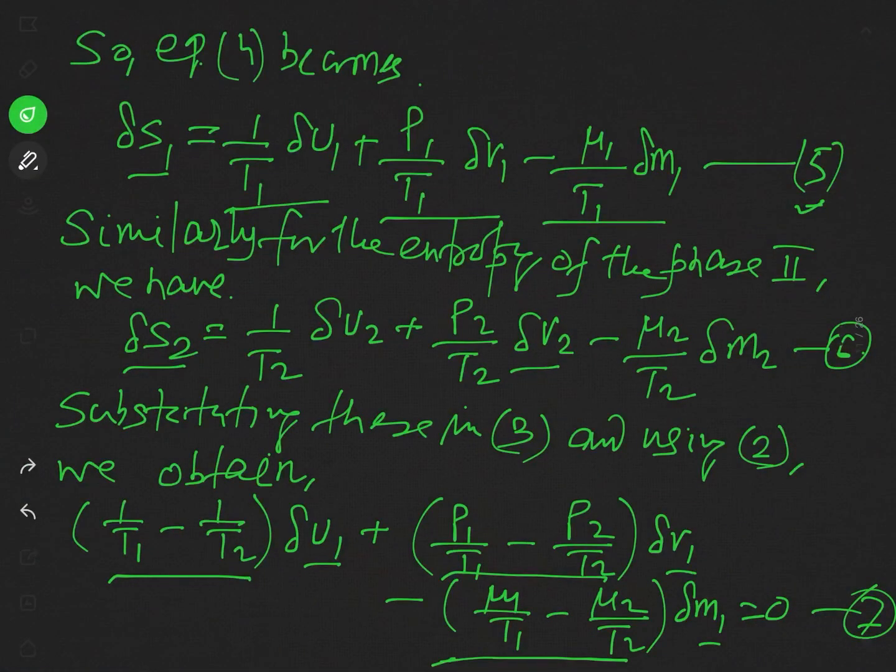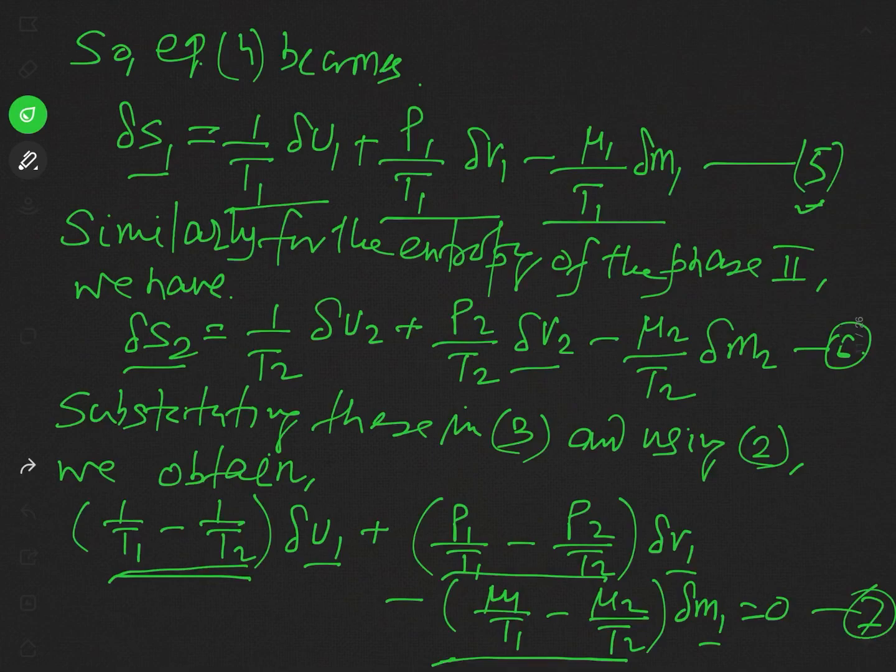We will get that 1 over T1 minus 1 over T2 delta U1 plus P1 over T1 minus P2 over T2 delta V1 minus mu1 over T1 minus mu2 over T2 delta M1 equal to 0.